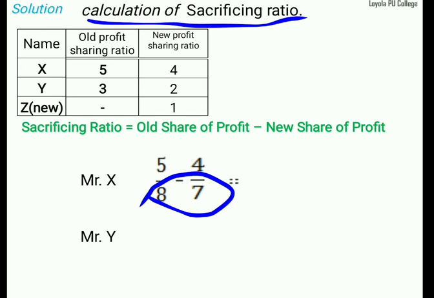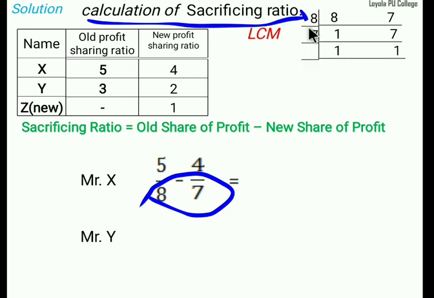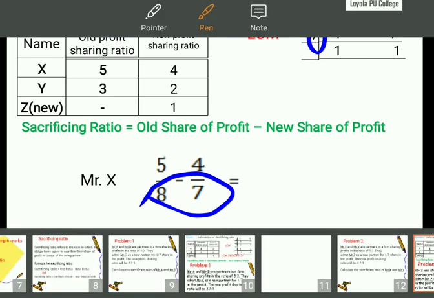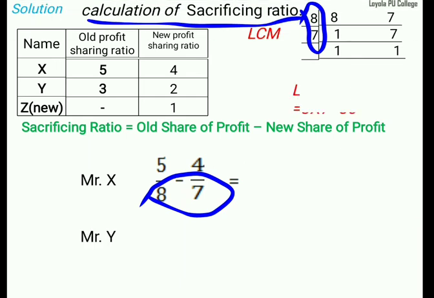Compulsorily we should find out the LCM. LCM of 8 and 7, 8 into 7, 56. 56 is the LCM. Then we should convert into 56.